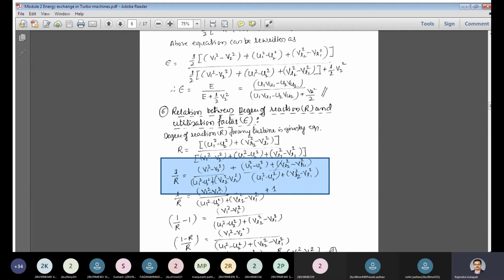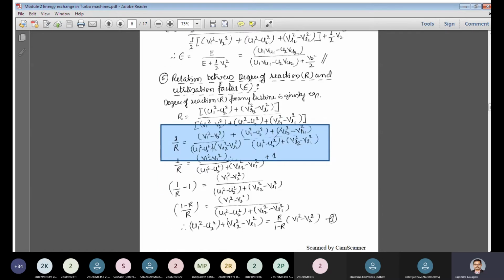I have taken this as 1 by r, the reciprocal, interchanged numerator and denominator, and split the two terms into dynamic and static head. This is only for simplification, so that we can arrive at the simplified form of the relationship between the utilization factor and the degree of reaction.